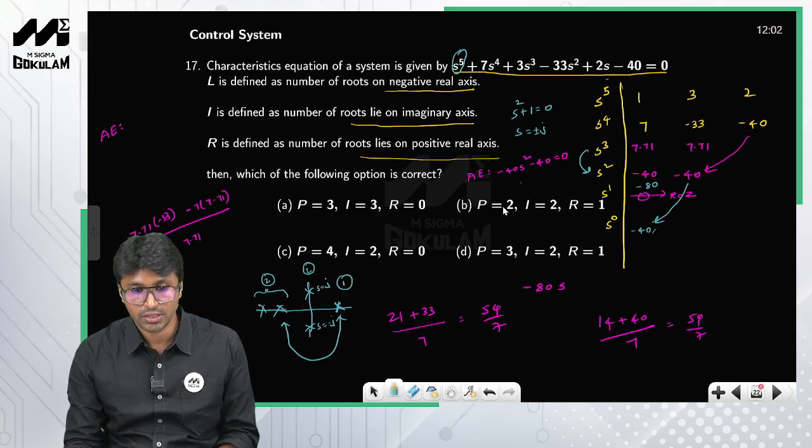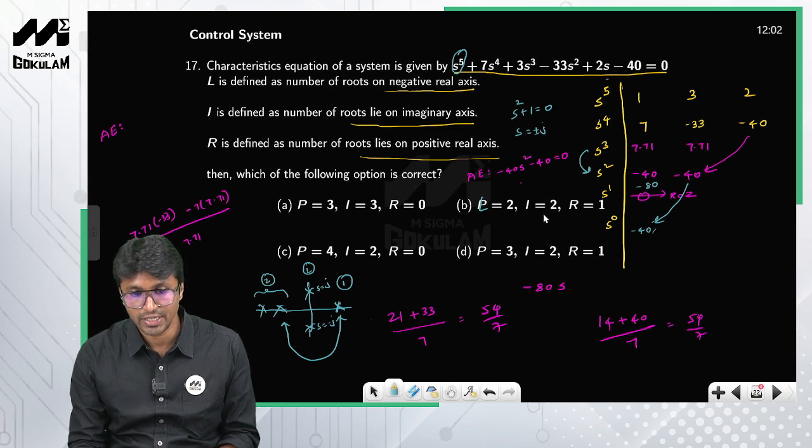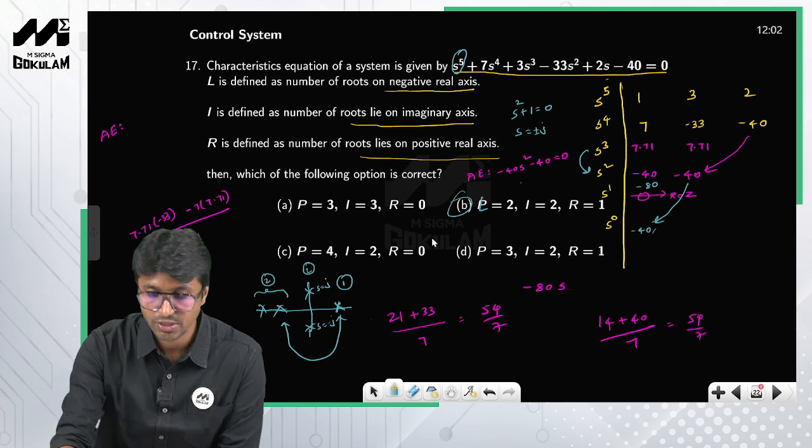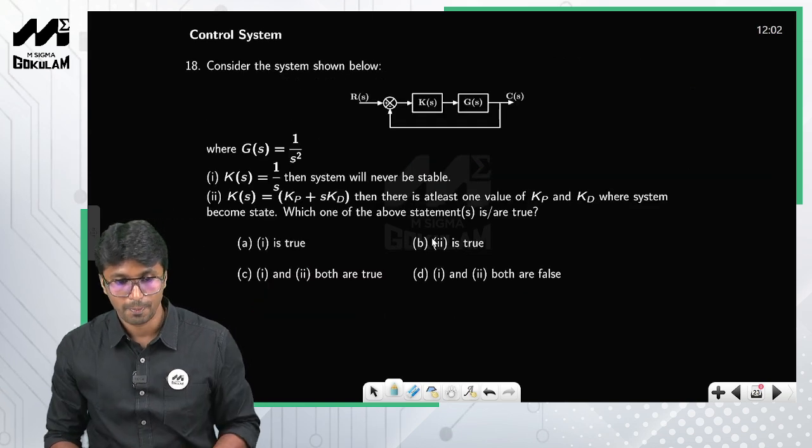So this is L, so L is equal to 2, okay, on the imaginary axis I is equal to 2 and R is equal to 1, right? So therefore option B is correct, right? So this is how you solve this particular problem, okay?